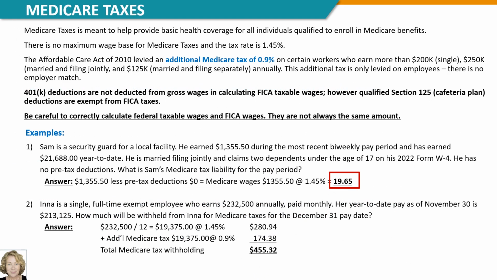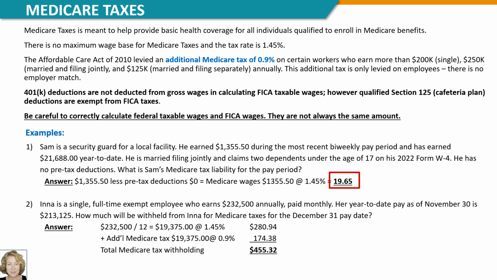Let's now look at the second part of FICA, which is Medicare tax. Medicare taxes provide basic health coverage for all individuals who generally have worked and paid Medicare taxes for 10 years or have a spouse who meets this requirement. There's no maximum wage base for Medicare taxes, and the tax rate is 1.45%. And this tax, just like Social Security, is paid by employee and employer.